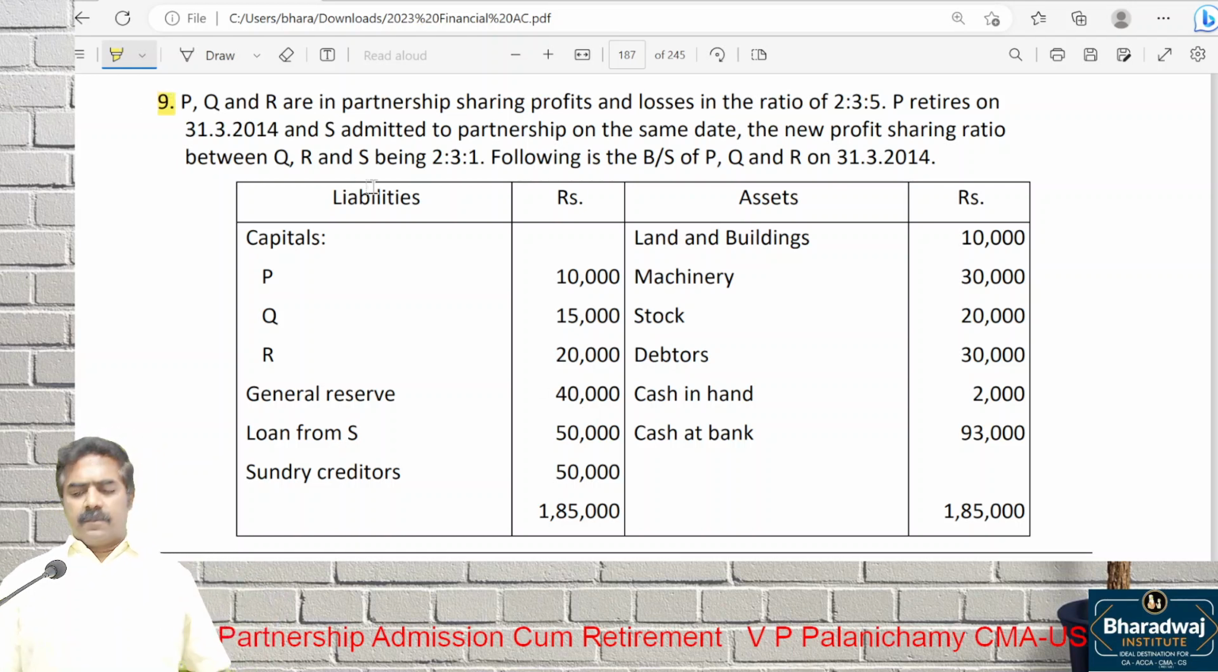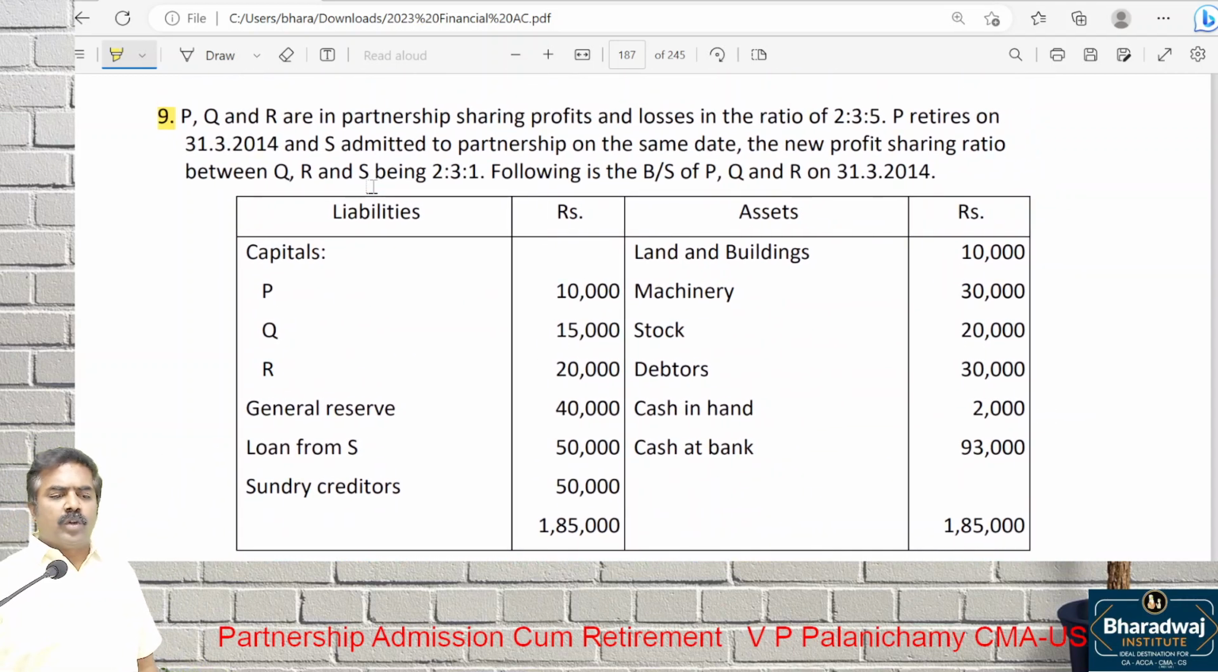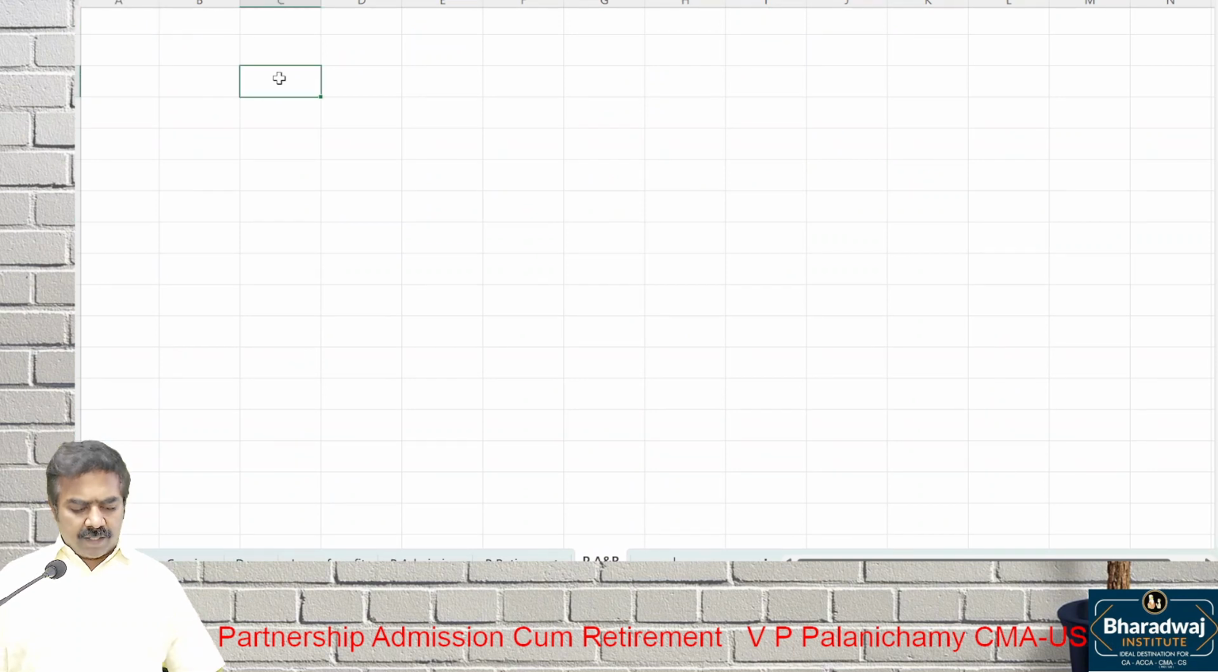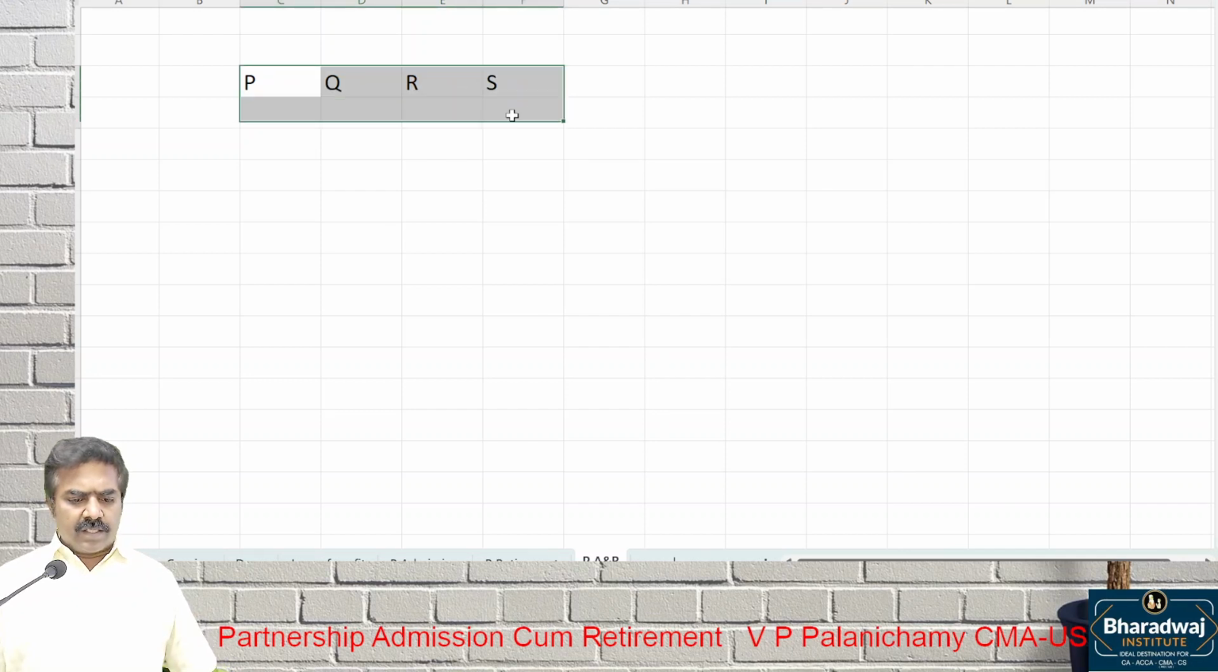Who are the partners? Page number 186. P, Q, R in partnership, sharing profits and loss in which ratio? Old ratio 2:3:5. Who retired? Read the question. Understanding the question here also matters a lot. Solution alone you cannot understand. P retires and who is admitted? S is admitted. New ratio is given, 2:3:1. Who are the old partners? P, Q, R are the old partners. Who is the new partner? S is the new partner.